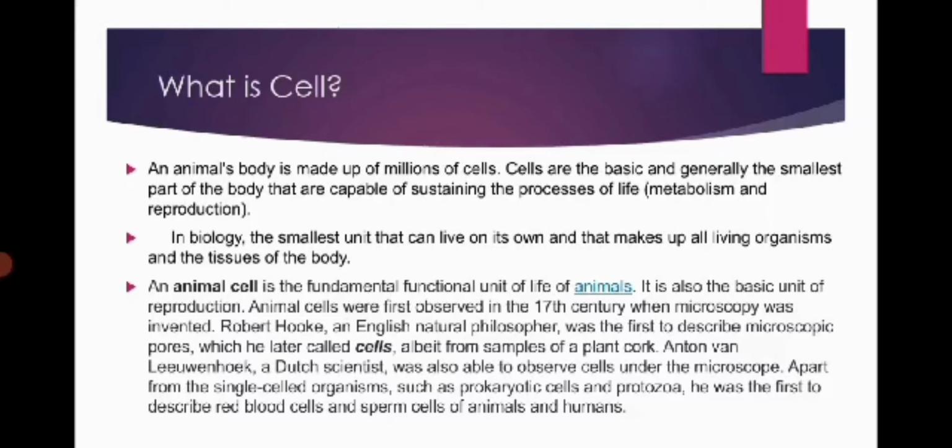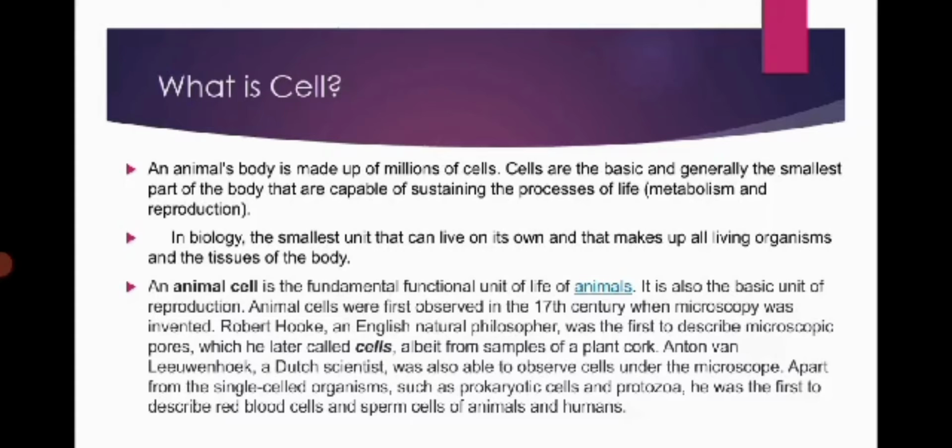An animal cell is the fundamental functional unit of life of animals. It is also the basic unit of reproduction. Animal cells were first observed in the 17th century when microscopy was invented. Robert Hooke, an English natural philosopher, was the first to describe microscopic pores, which he later called cells, albeit from the samples of a plant cork.